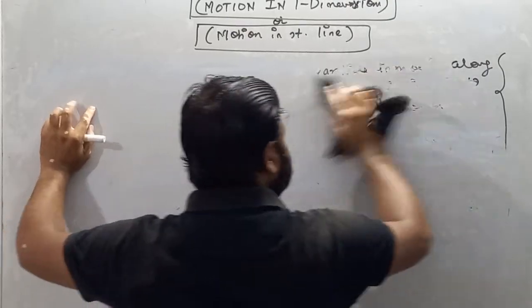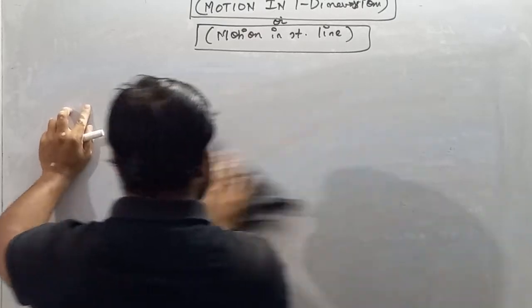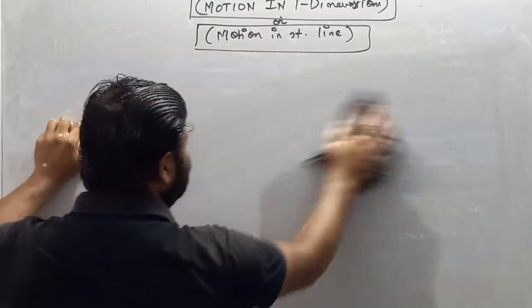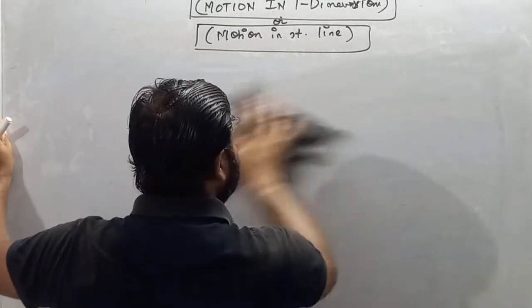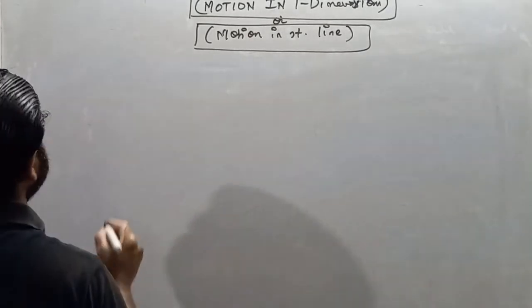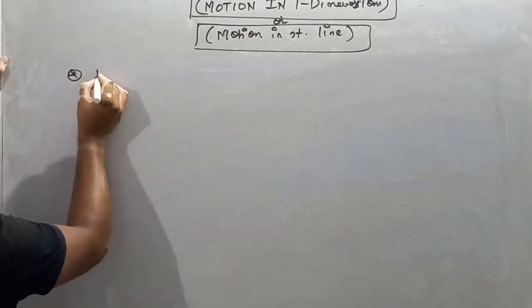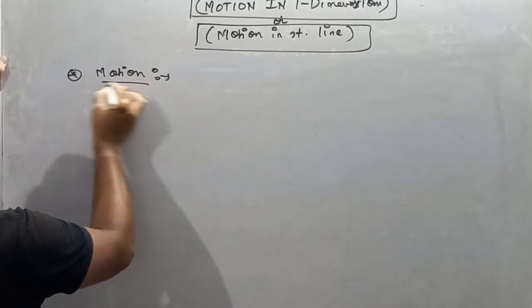So see my dear students, there are two words, one is motion and the other is rest. I hope you all understand what motion is and what rest is. Just for revision, I'll write the definition of motion and rest. Now we'll categorize motion and rest. Motion. So my dear students, what actually is motion?